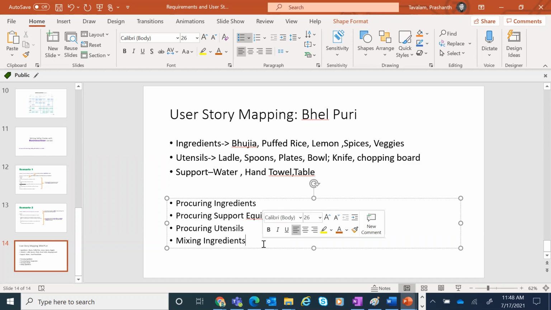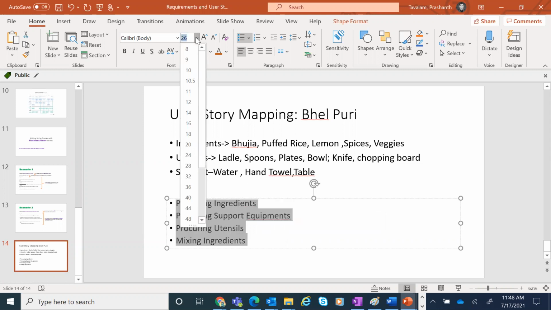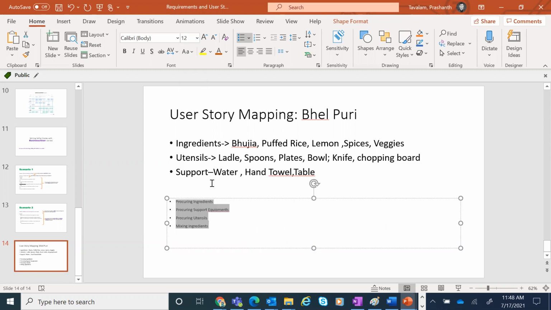So devil is in the details. The more detailed you get, the more structure you bring. We said procuring ingredients, procuring support equipments, procuring utensils, mixing ingredients. After mixing ingredients, serving.